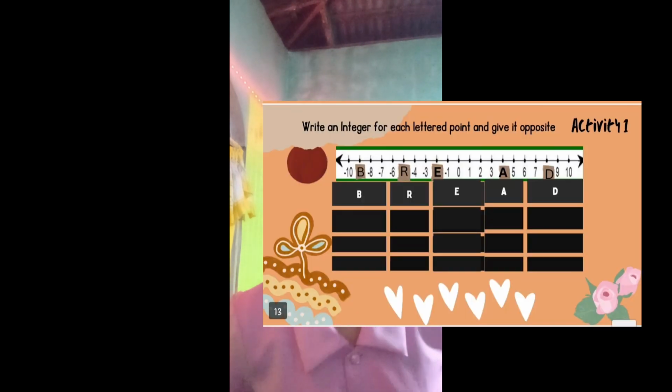So now, I have here the example of integers in a real life situation. It says here that I gained weight. So what do you think is the answer? Is it positive or negative integers? Yes, Maylene? Very good, Maylene. It is a positive integer because it uses the word gain.